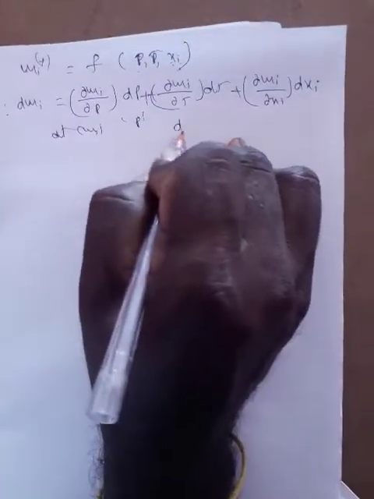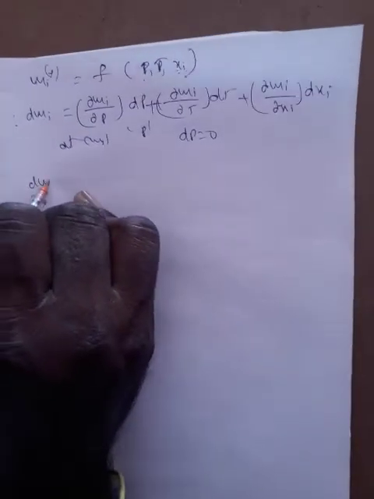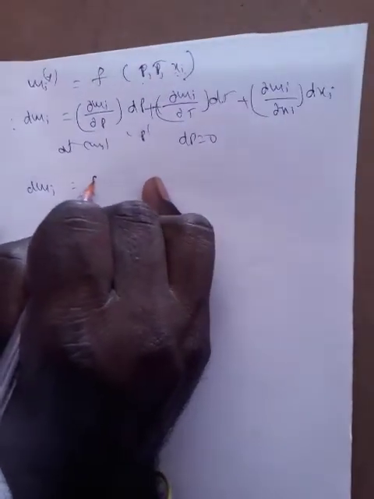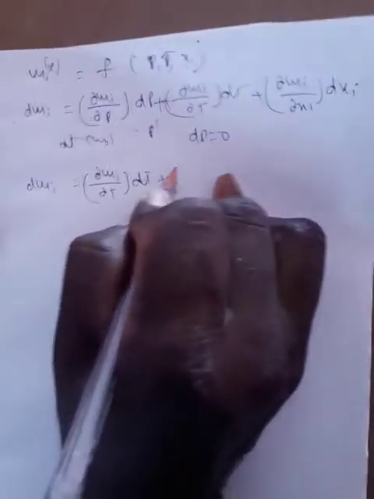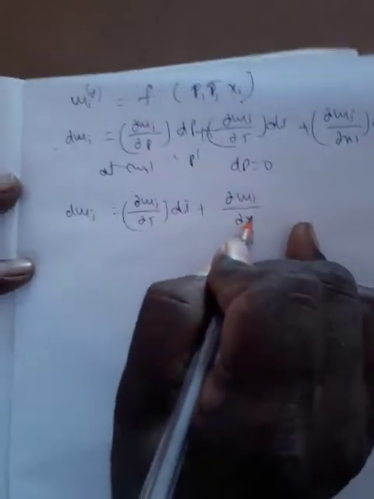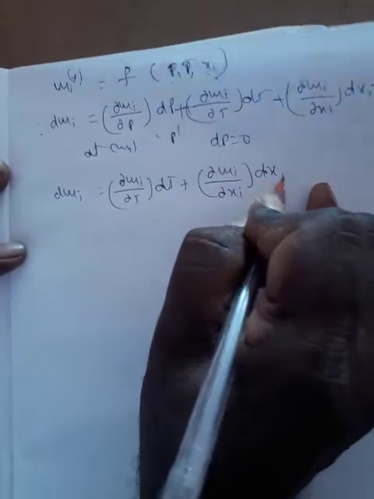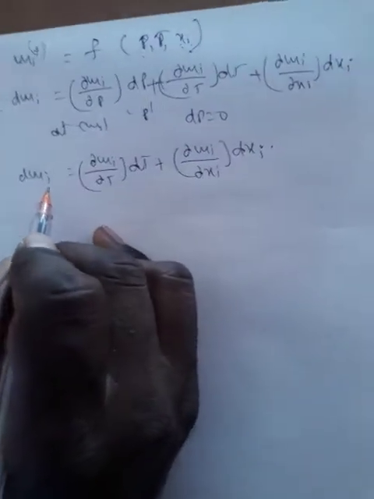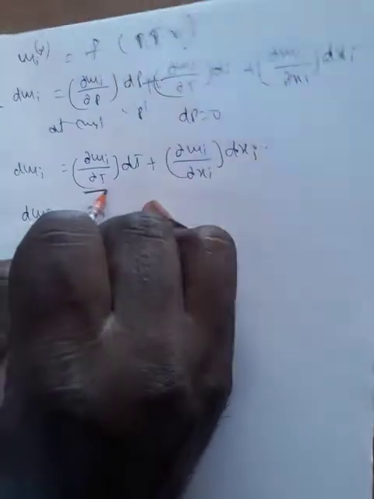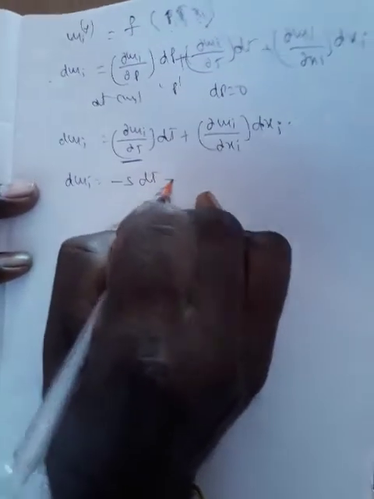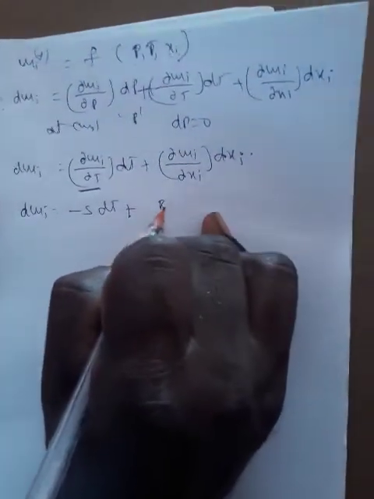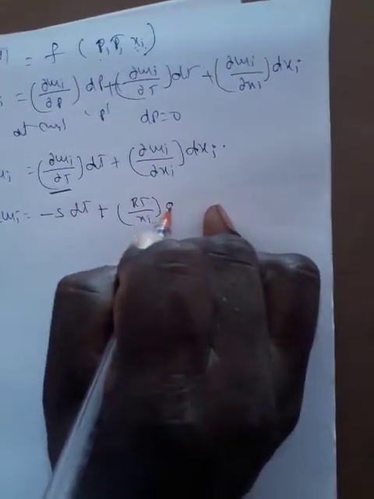At constant pressure, dP is equal to 0. So d mu I equal to dou mu I by dou T into dT, plus dou mu I by dou xi into dxi. Right? Now next step. d mu I is equal to, in this place we introduce minus S from the previous equation, minus S dT, plus in this place we write RT by xi into dxi.